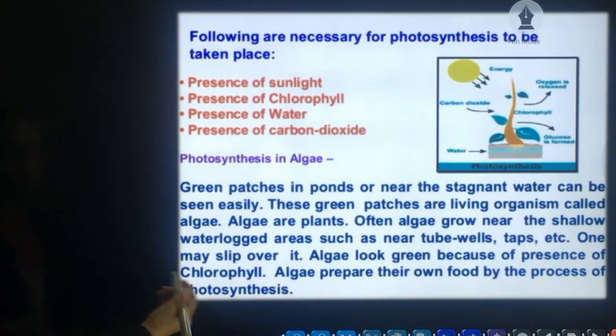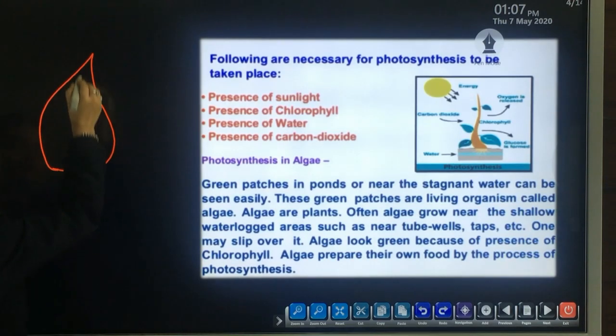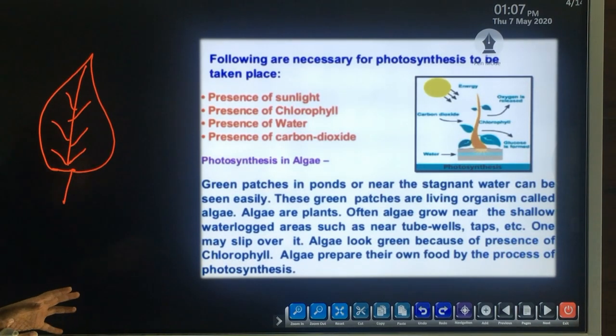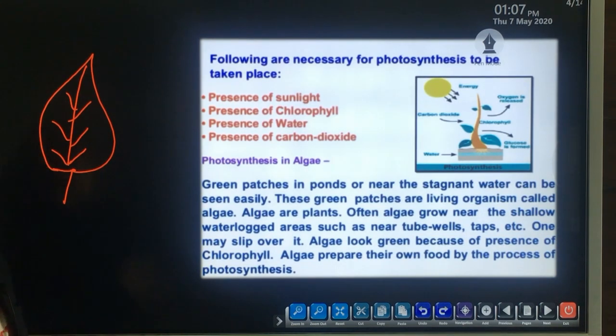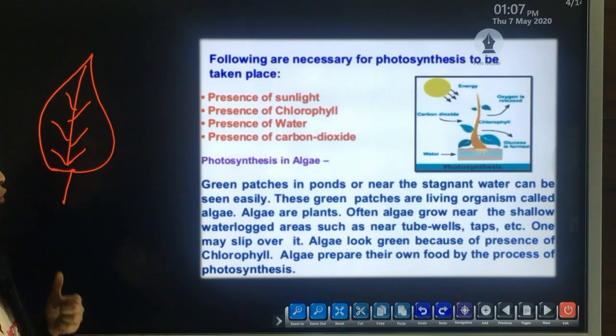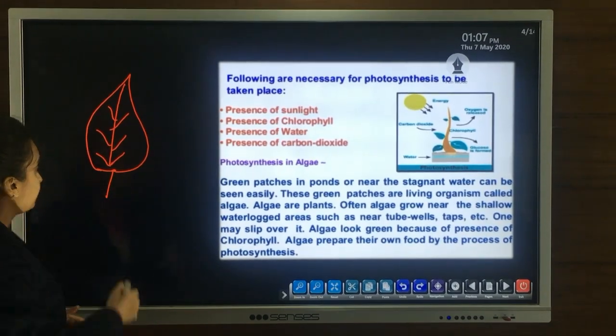So now let us discuss the structure of the leaf. You have seen leaves are mostly green in color. It is because of the presence of chlorophyll, which is a green color pigment due to which photosynthesis occurs in the leaves.